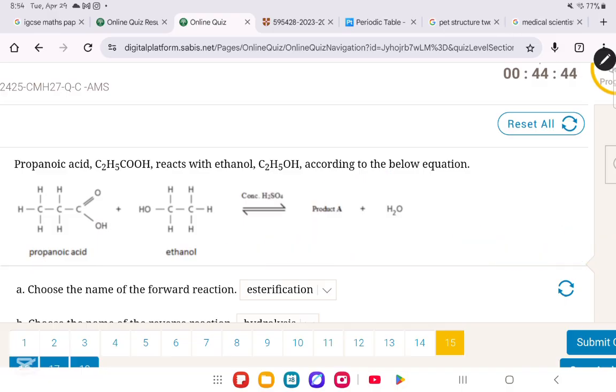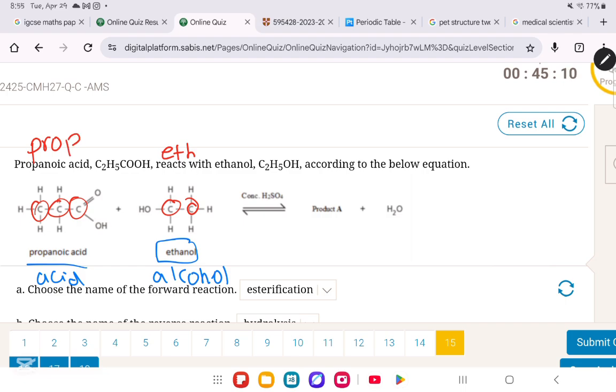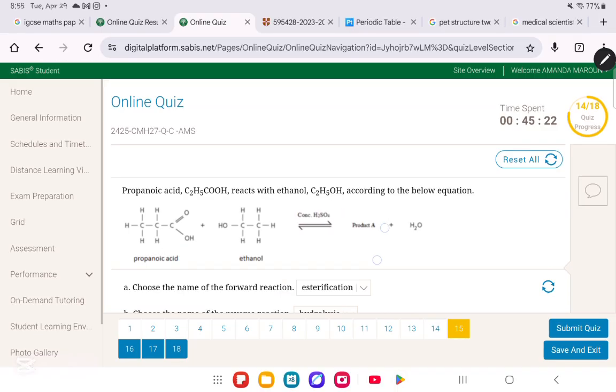So for example, over here you will see, okay, this is the acid and this is the alcohol. So I will take the alcohol, how many carbons do we have? We have only 2 carbons, so that means it's gonna be eth, okay? And the acid, how many carbons do I have? I have 3 carbons, so it's gonna be prop. So remember, for the alcohol, it is eth, and then you put yl, so ethyl. And then for the acid, you're gonna take prop, and you will put anoate. So it's gonna be ethyl propanoate.